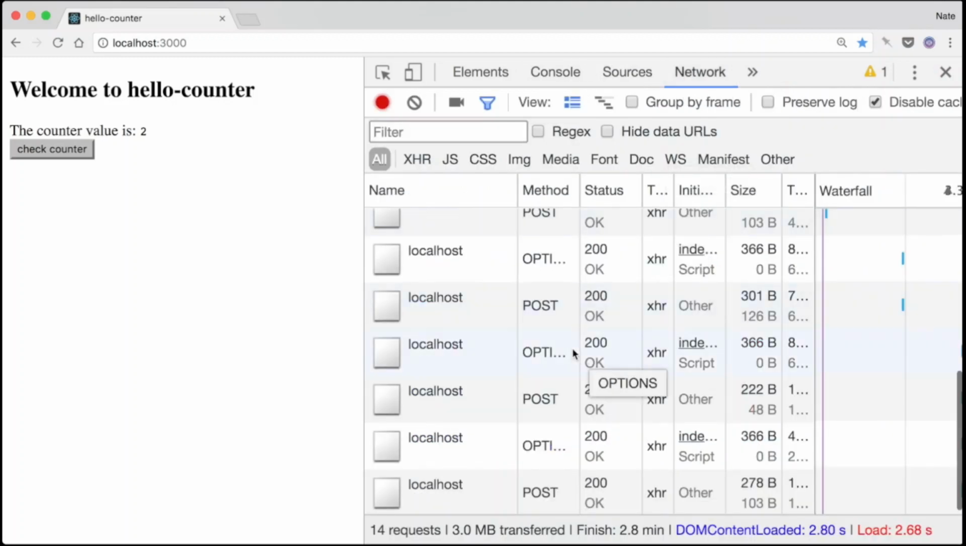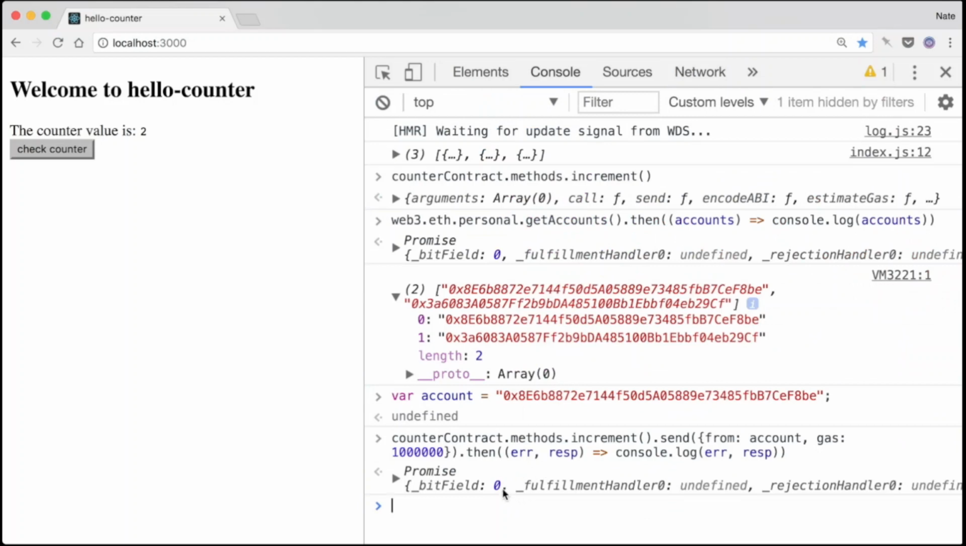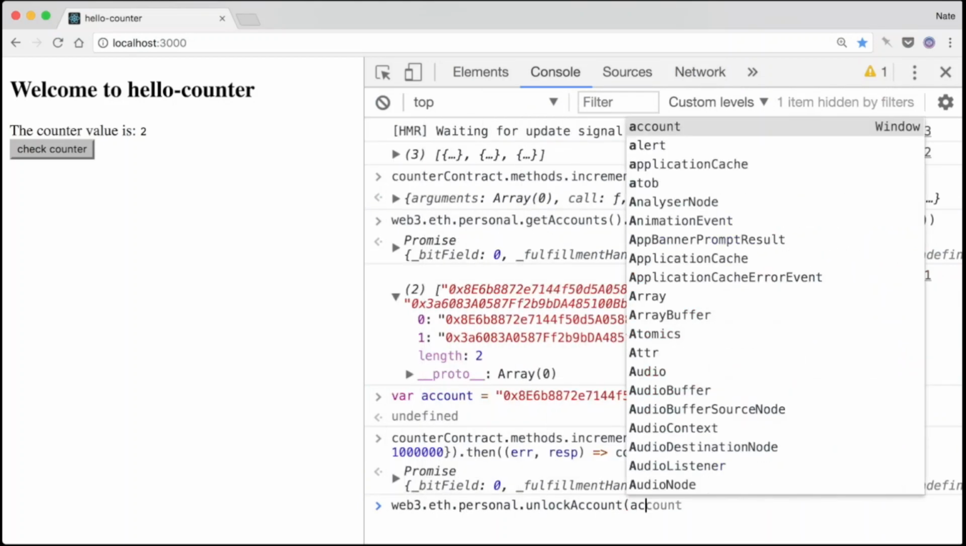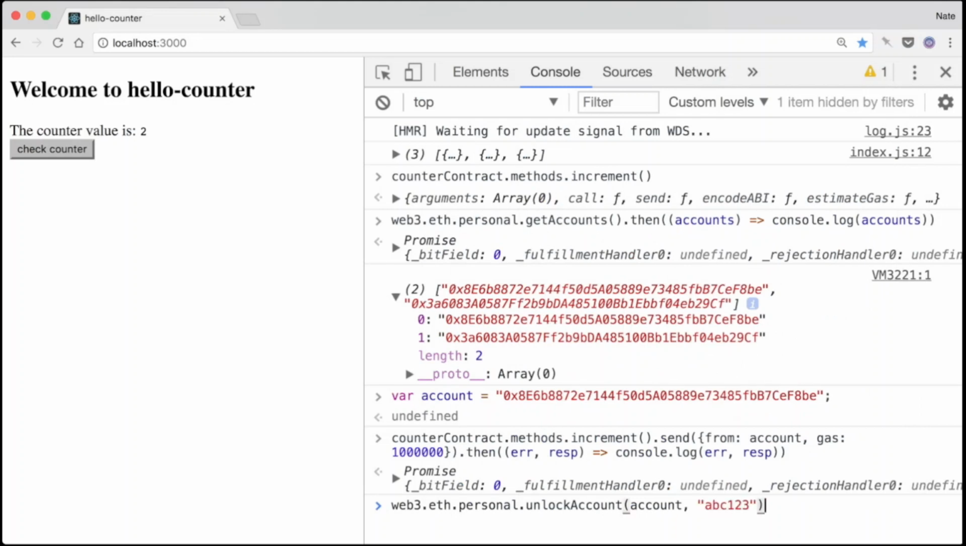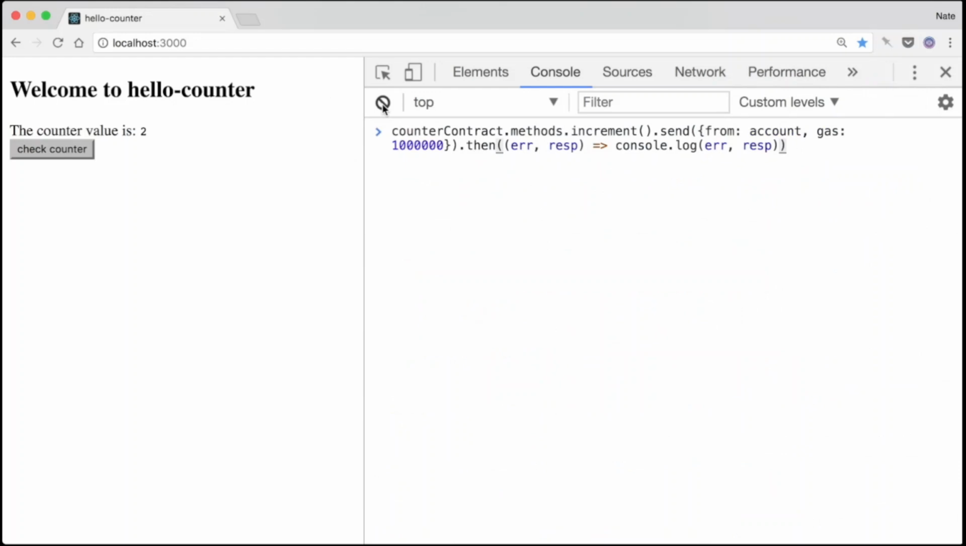In the network tab, we can see the response that says authentication needed, password or unlock. We forgot to unlock our account. So let's do that first. We'll type web3.eth.personal.unlockAccount, pass our account address, and then the password ABC123. Looks good. Now let's try resending our increment transaction.